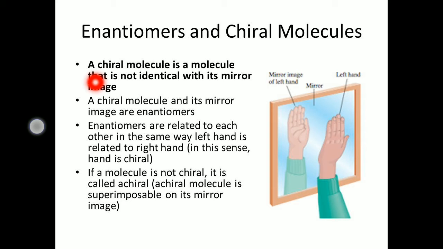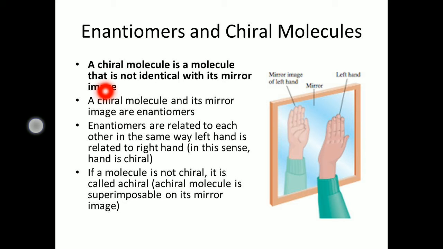They are not superimposable on one another, they do not fit exactly onto one another. Enantiomers are related to each other in the same way as a left hand is related to a right hand.